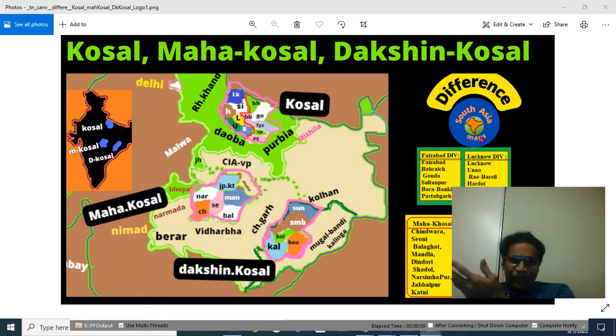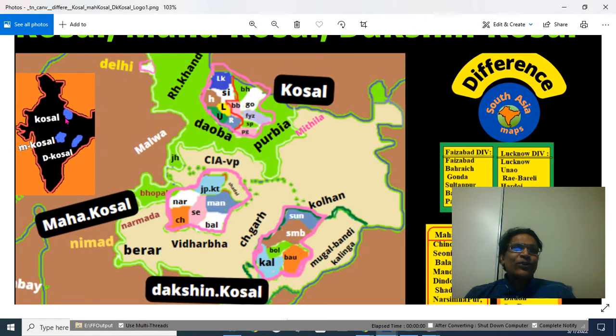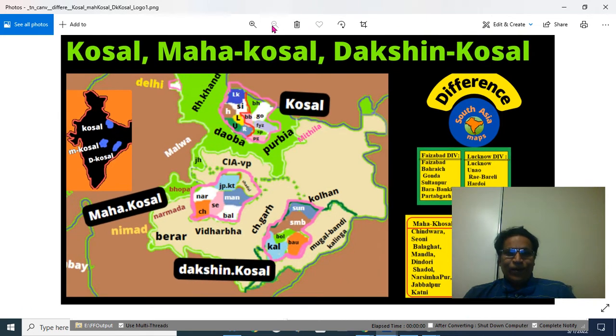Today we have a very fascinating topic for my audience: the difference between the Kosala region, Mahakosal region, and Dakshin Kosal region. See the map of Bharat here. You have a Kosal region in Uttarapada, Mahakosal region in the central provinces, and Dakshina Kosal region close to the Kalinga region. That is the topic of discussion today.